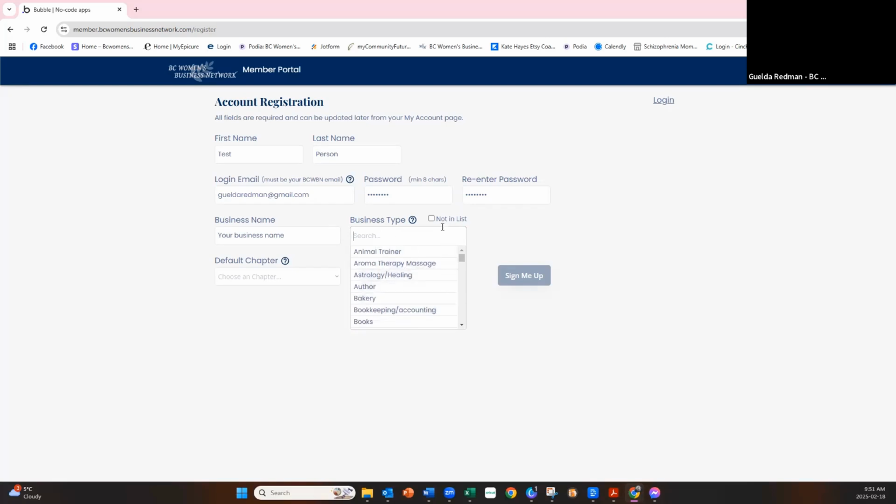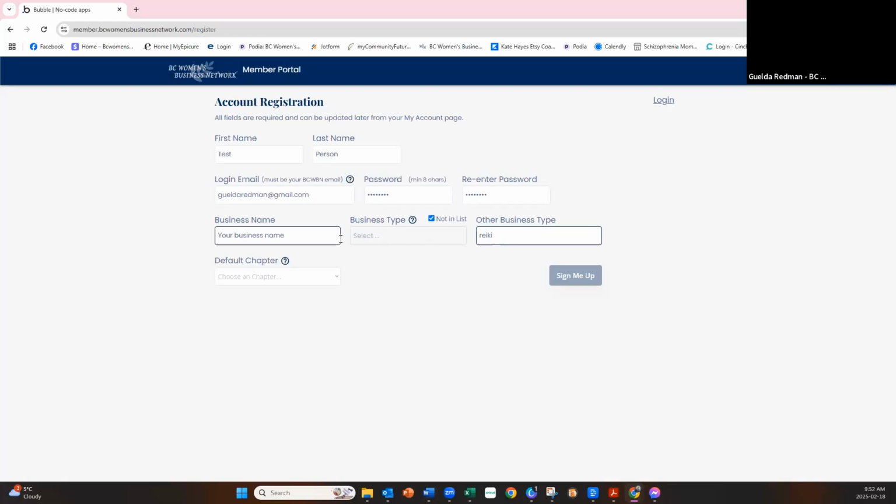If you cannot find it here, then go to not in list, and then you're going to just describe the business type. So one of the ones I know I don't have there is Reiki. One of the ones I need to add. So what this is going to do, I'm going to get the message that an other business type was added. And then what I'll do is I'll add it into here. So then when you look at your account later, the business type will show in here what your business type is. So let's say it's a Reiki master. So then I will be able to add.